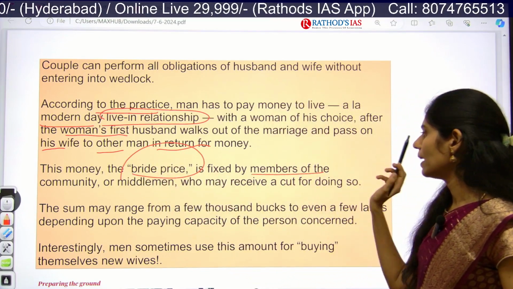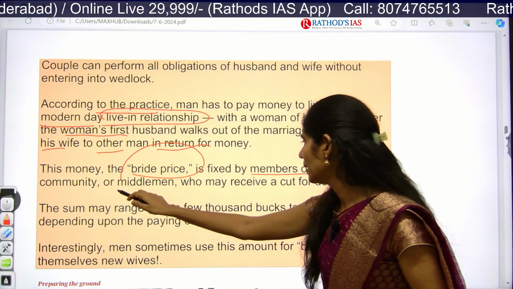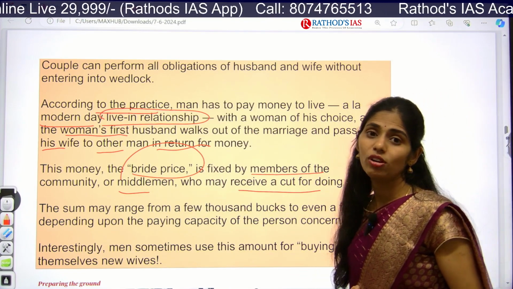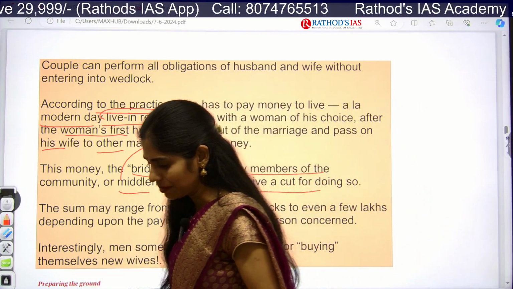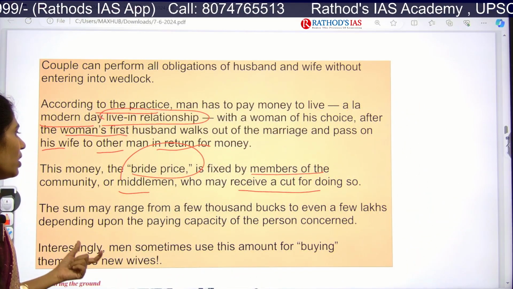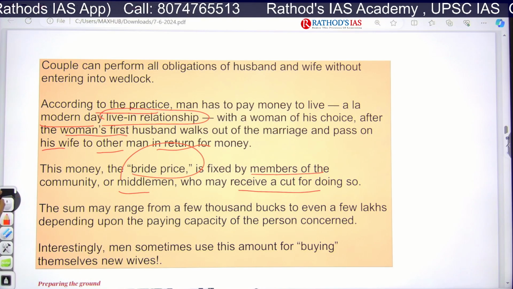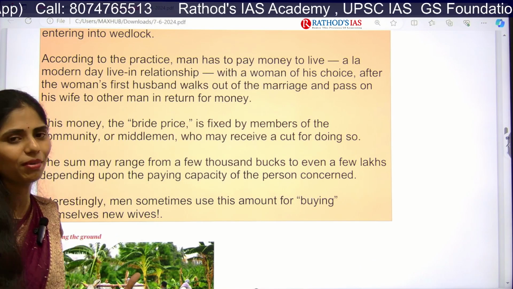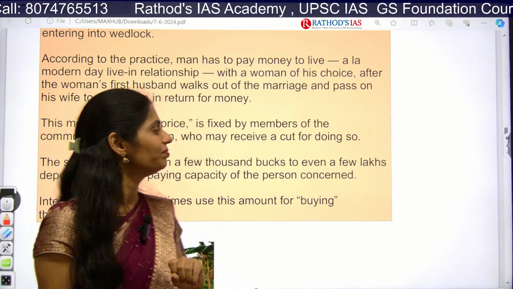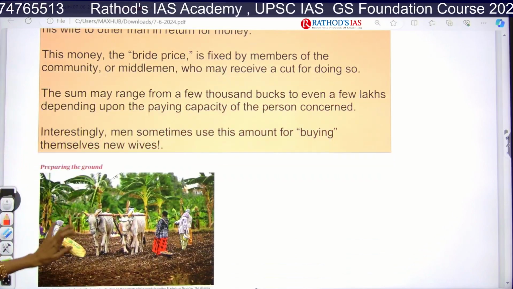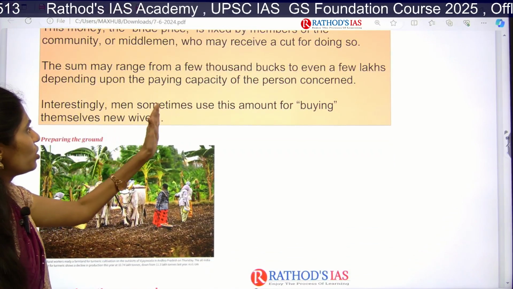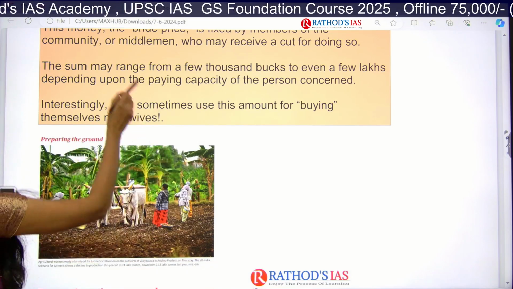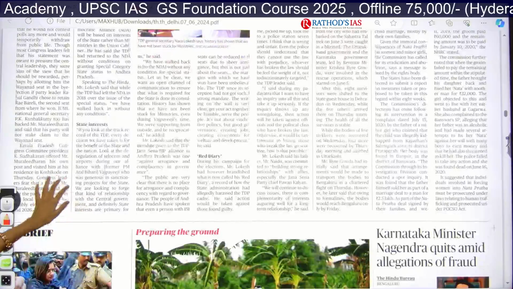It is fixed by the members of the community or middlemen, who may receive a cut for doing so. So, who decides this bride price? It is decided by community members, middlemen, etc. This is not a good thing, because we are not empowering the women, we are empowering the men here. Clear? And men sometimes use this amount for buying themselves new wives. Clear? Yeah.